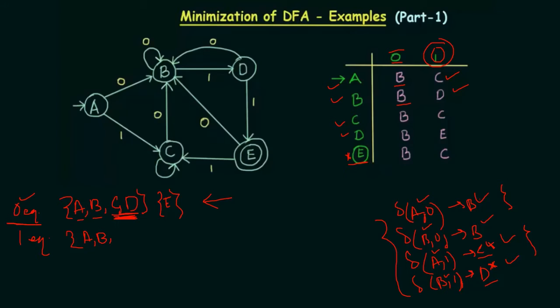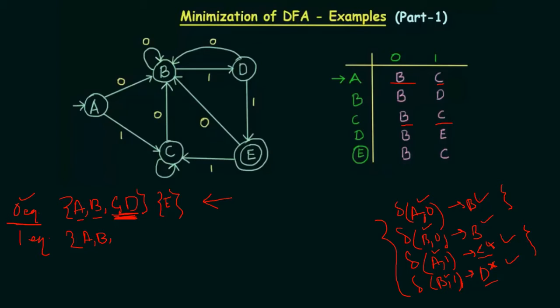Okay. Now next up is C. Let me just erase the whole thing. Next up is C. Whenever you are looking at C, you can compare it with either A or B. Let me just compare it with A. Looking at the table, you can say that it has exactly the same output as A, so this is going to be paired together.